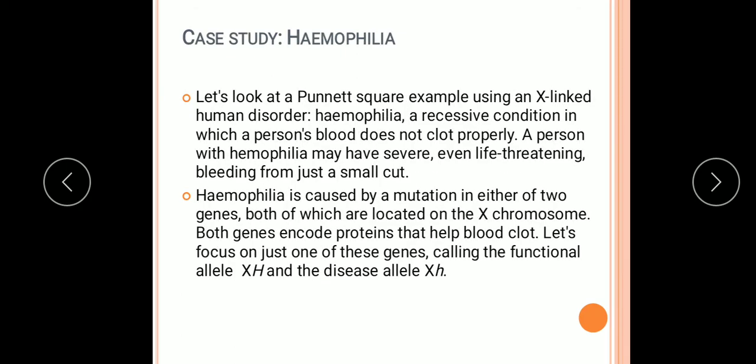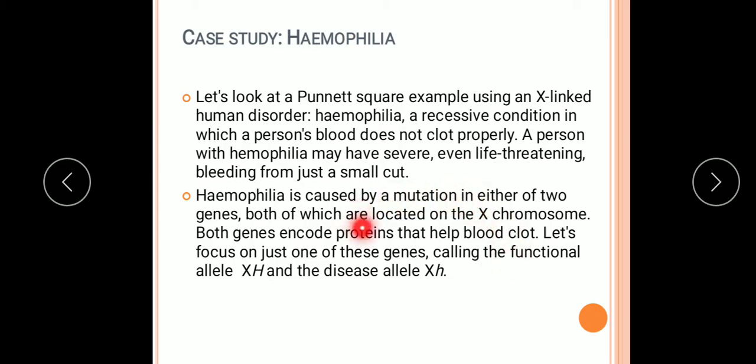Now, we'll see the case study of hemophilia. In the next slide, you will see the Punnett square in which the X-linked human disorder hemophilia is shown. What is hemophilia? A recessive condition in which a person's blood does not clot properly. So, this is a disease where blood clotting is affected. A person with hemophilia may have severe, even life-threatening bleeding from just a small cut. Hemophilia is caused by a mutation in either of two genes, both of which are located on the X chromosome. Both genes encode proteins that help blood clot.